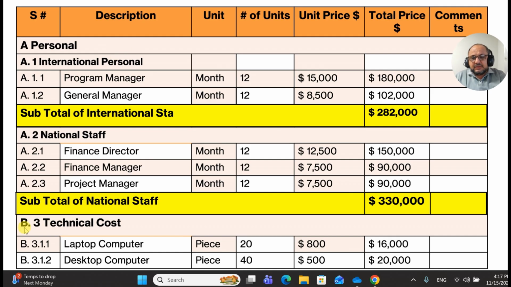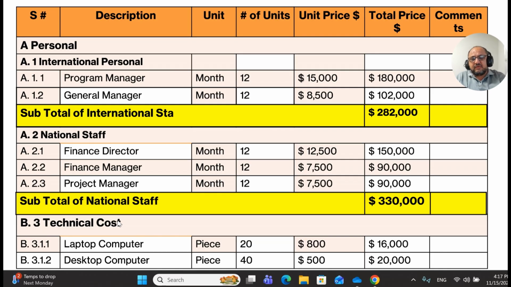Number two is called technical cost. Technical cost means any machinery, any laptop, any desktop, instruments which are used for the running of a project, for the running of a business, for earning profit. That's called technical cost.